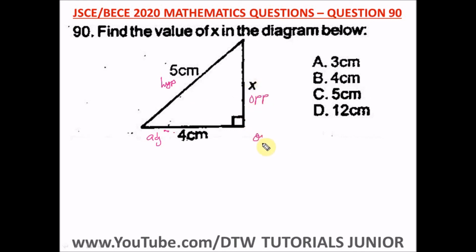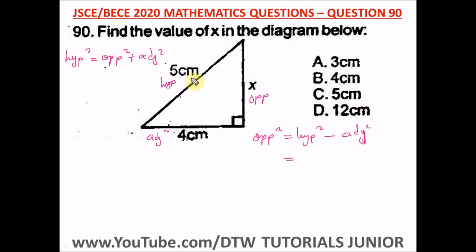All right, so our opposite square is equal to the hypotenuse square minus the adjacent square. Remember, the main formula for Pythagoras is hypotenuse square is equal to opposite square plus adjacent square. So to get your opposite square, you just take away the adjacent square. That's what we have here.